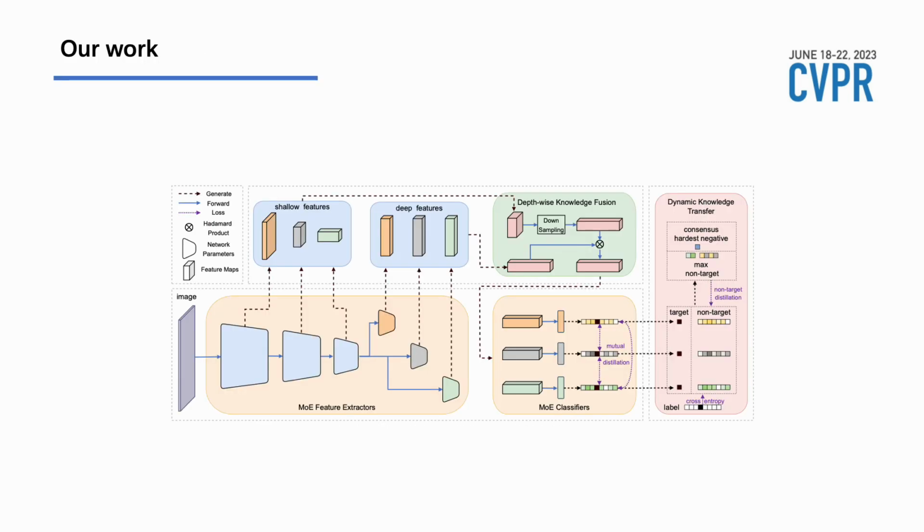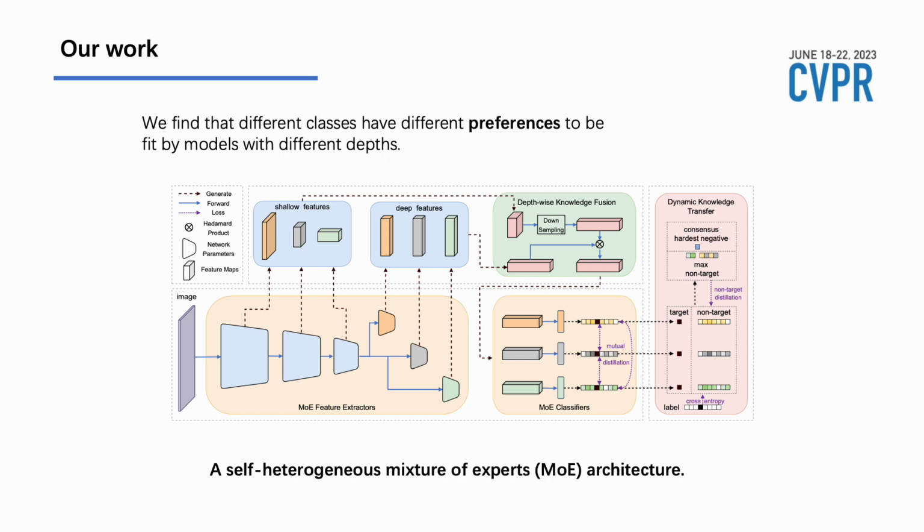In our work, we first conduct an experiment with self-distillation architecture with multi-branches and utilize linear probing to check each branch's generalization ability. Then we find that deep neural networks have different preferences for long-tailed distribution according to depth. Based on the finding, we design a novel self-heterogeneous architecture to fuse different intermediate features with high-level features and enable knowledge transfer between any two branches. Through extensive experiments, our proposed method achieves state-of-the-art performance in long-tailed visual recognition.